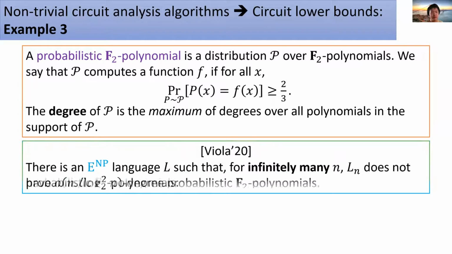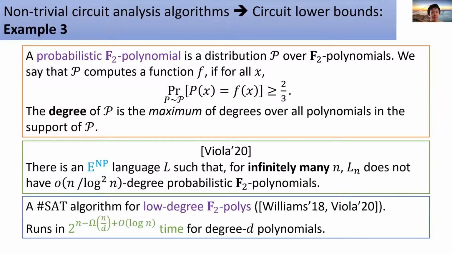In 2020, Viola proved via the algorithmic method nearly linear probabilistic degree lower bounds. Just like the 2 previous examples, his lower bounds only hold infinitely often. The algorithm behind this lower bound is a non-trivial #SAT algorithm for low-degree F2 polynomials, which again runs slightly faster than the brute force algorithm.